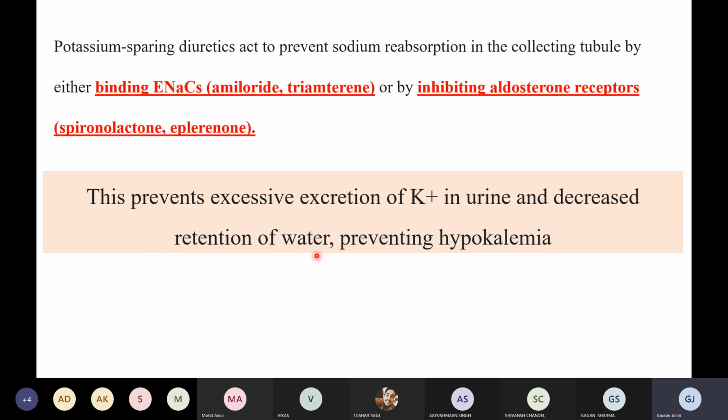Now can anyone tell me, can these drugs also have any side effect or not? Anyone? Earlier we were talking about the hypokalemia, caused by other diuretics like the thiazide diuretics, and what we talked about the loop diuretics. They were doing what? They were decreasing the potassium concentration also. So what were they doing? They were causing the bradycardia, right? Because they are interfering with the heart pumping, right?